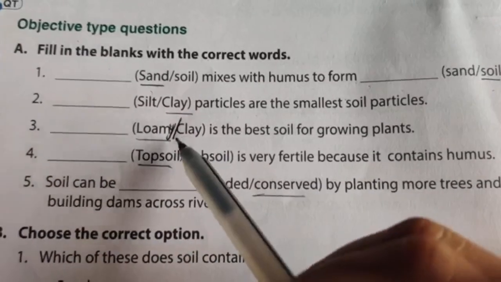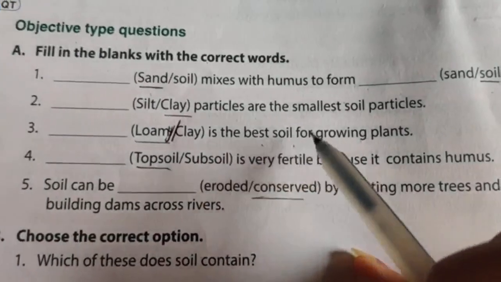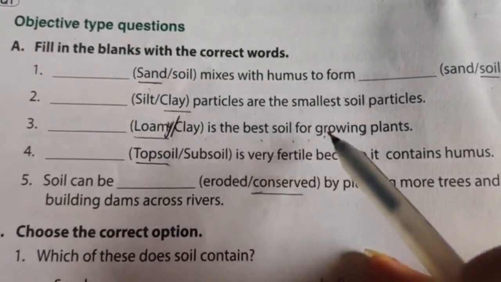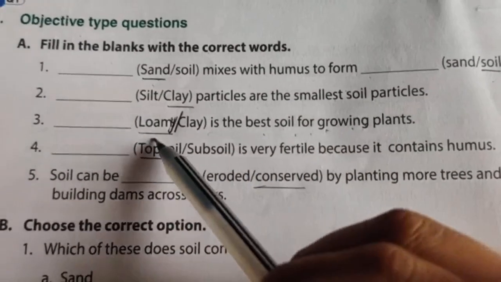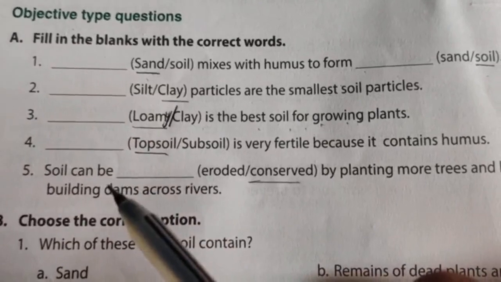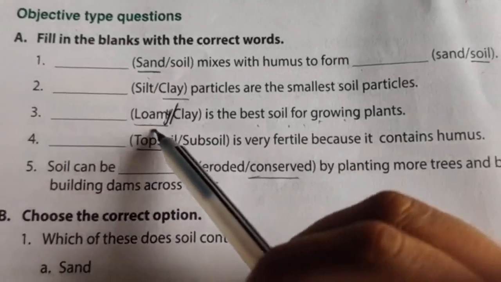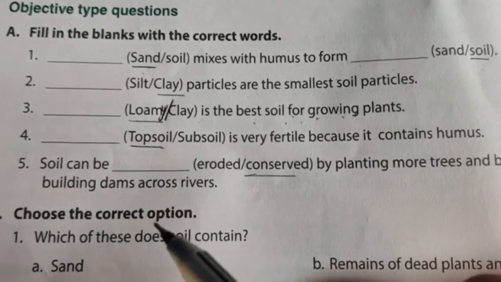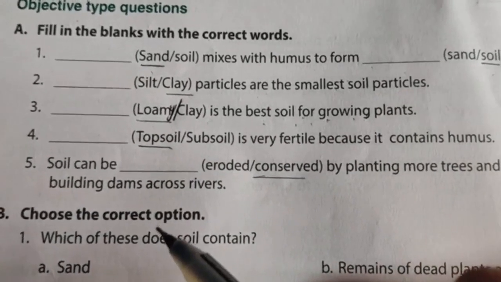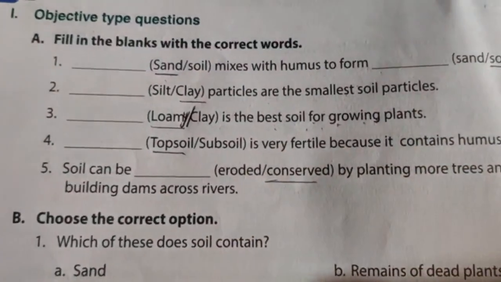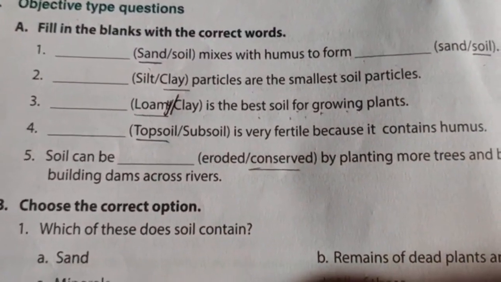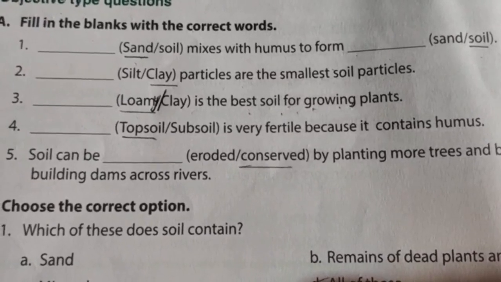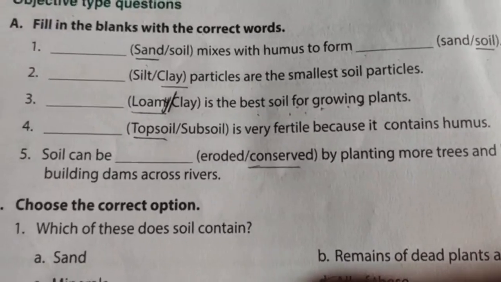Question number 3, dash is the best soil for growing plants. Loamy or clay? Answer is loamy. Loamy is the best soil for growing plants, right? Because it has very much humus in it, and all the nutrients. That is why loamy soil is the best soil for growing plants.